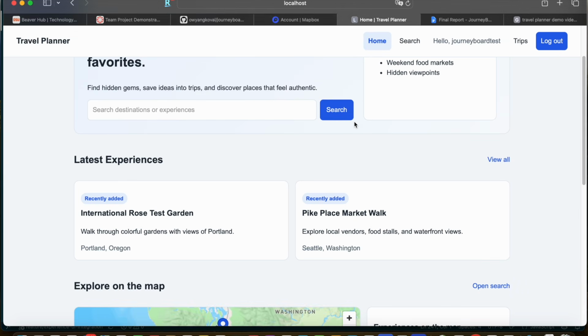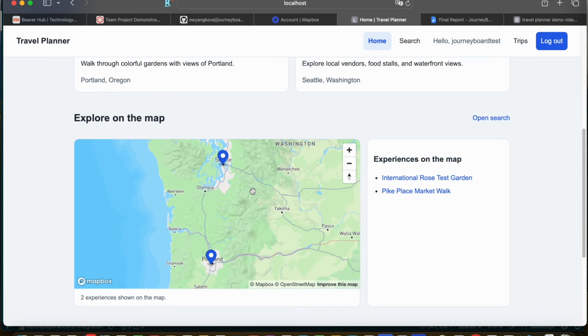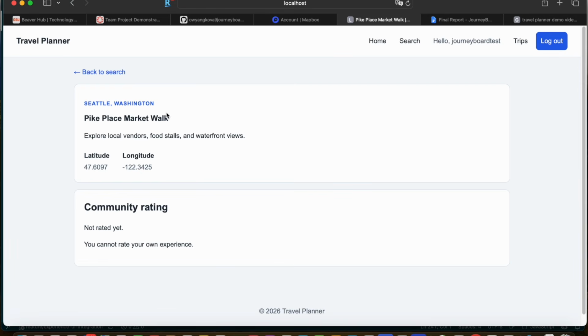So if we scroll down, these are the latest experiences. If we scroll down even more, there's an interactive map with the exact pop-up markers for each experience. You can either go to that experience through the pop-up marker or from the list on the right. Let's go to one. So there's the name, the summary, the location in latitude and longitude, and the community rating. You cannot rate your own experience, only users from different accounts can.